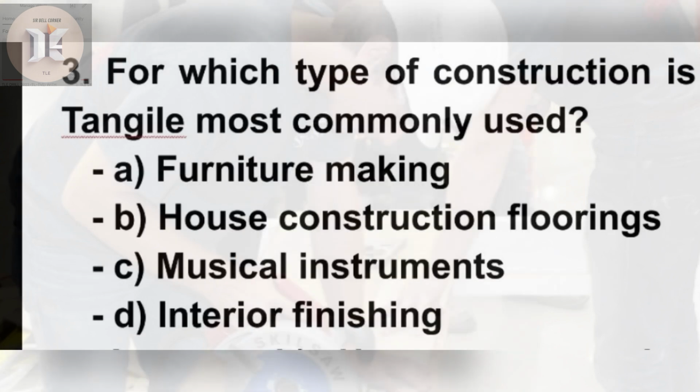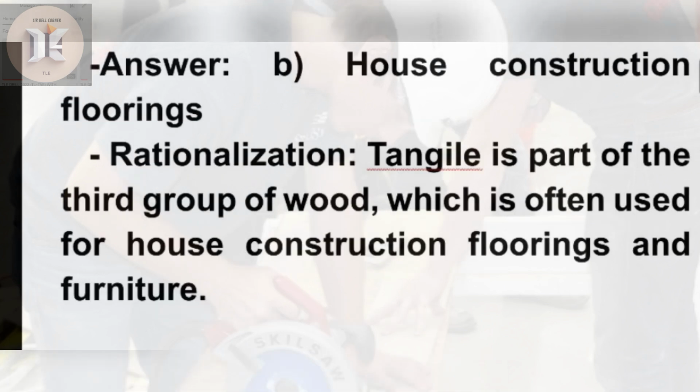3. For which type of construction is tangle most commonly used? A. Furniture making. B. House construction floorings. C. Musical instruments. D. Interior finishing. 5, 4, 3, 2, 1. Answer. B. House construction floorings. Rationalization. Tangle is part of the third group of wood, which is often used for house construction floorings and furniture.